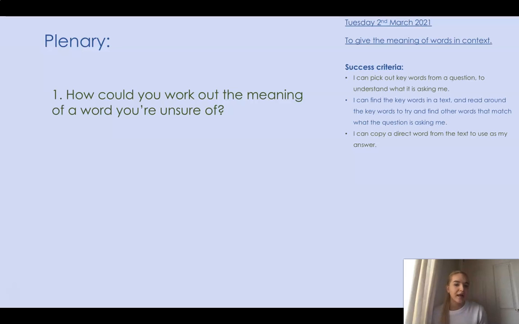How could you work out the meaning of a word that you're unsure of? Pause the video and have a think, please. Okay, did you work it out? We could work out the meaning of a word you're unsure of by reading the question, really thinking about all the possibilities of that word.